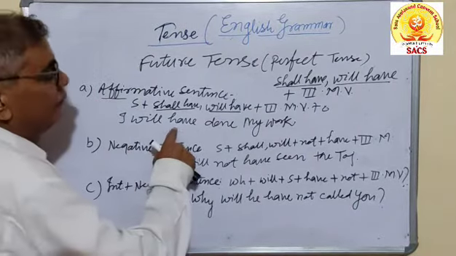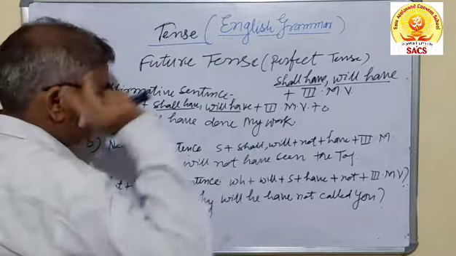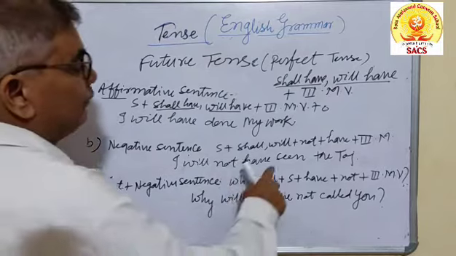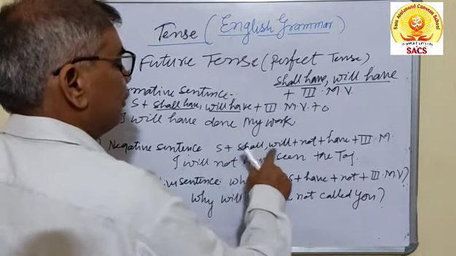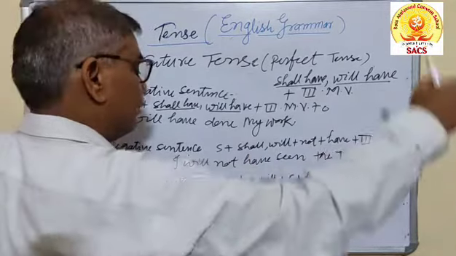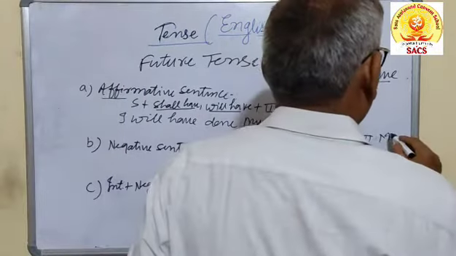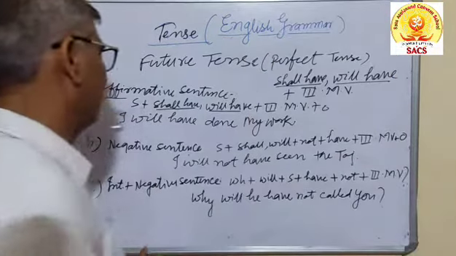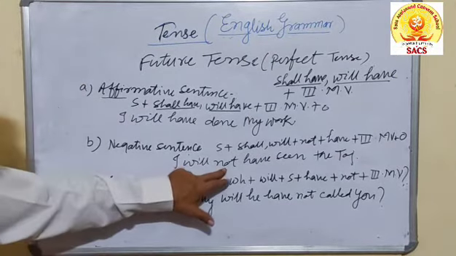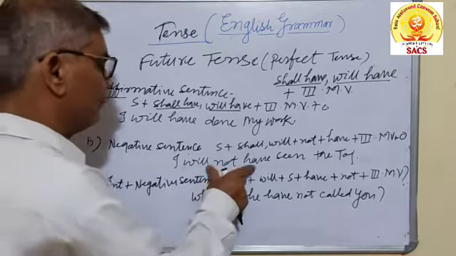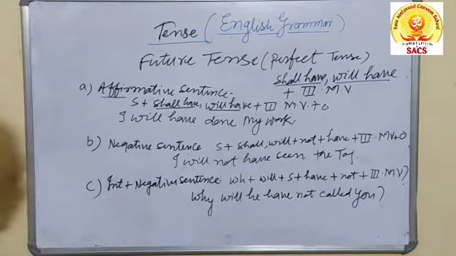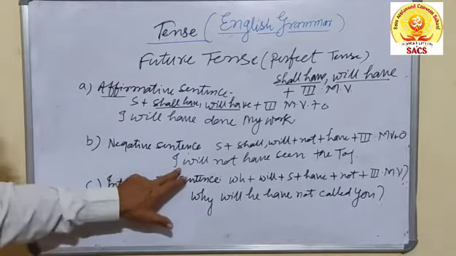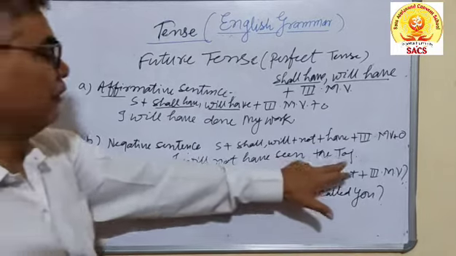Then, I will have done my work. Next, in a negative sentence: I will not have seen the toy. Subject plus shall or will plus not plus have plus third form of the main verb plus object. This is the structure. Not will be placed between will and have. There are two helping verbs, will have, so not will be put between them. Then it will be: I will not have seen the toy.